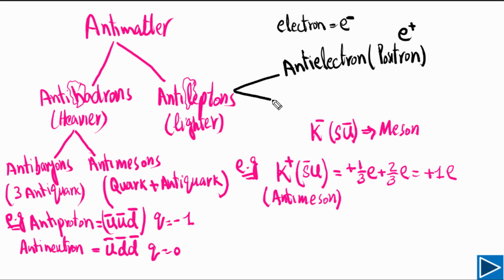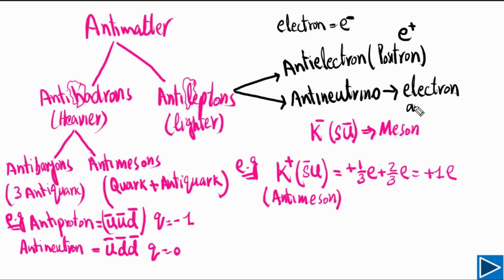Another example of anti-leptons is the anti-neutrino. We have three different types of neutrinos. You can give an example, let's say the electron anti-neutrino. Let me write it here. Now we need to understand that the symbol is also very important.